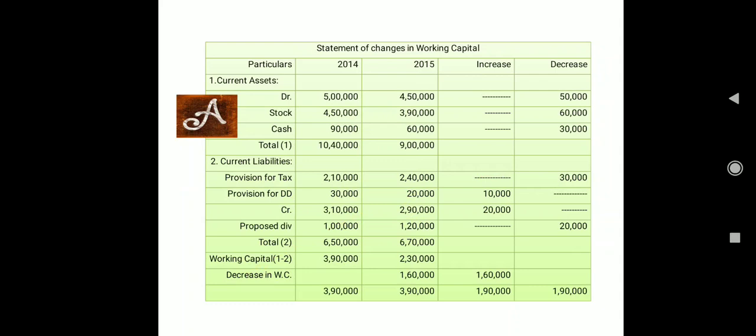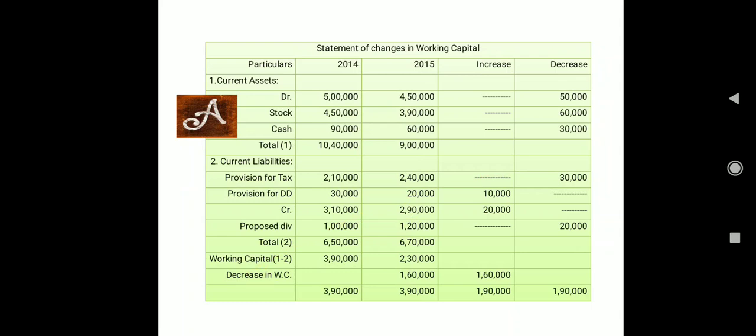So we first take current assets, and just now we have checked, in this question we have 3 current assets: debtors, stock and cash. Then we have to just compare the values of each and every current asset between the 2 years, and if it is an increase, then we will write the difference amount in the increase column. If it is a decrease, then we are going to write it in the decrease column. Related to current liability, the rule will be just opposite. And as I told you, provision for tax and proposed dividend, I am going to treat as current liability here, so I have taken here only provision for tax.